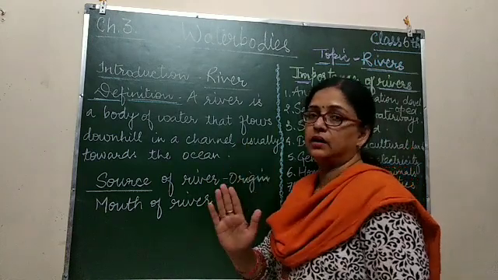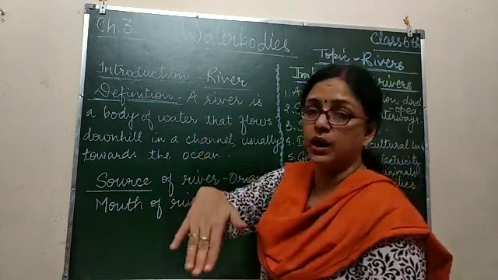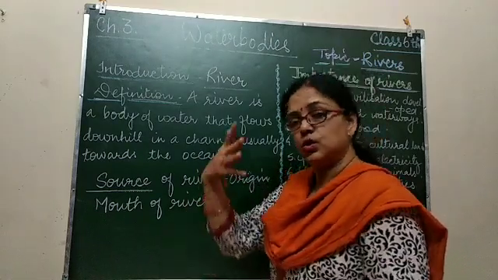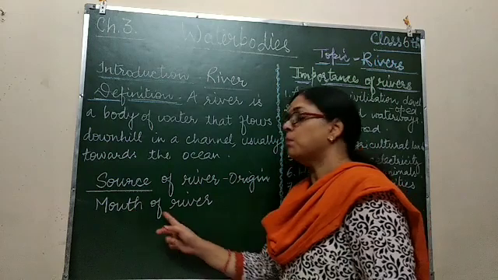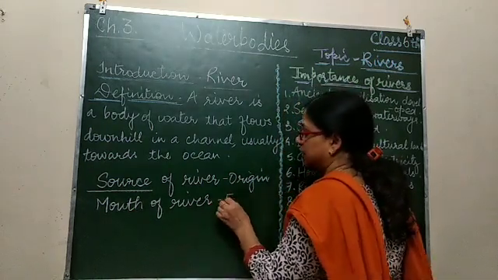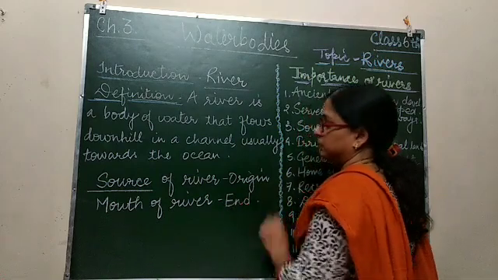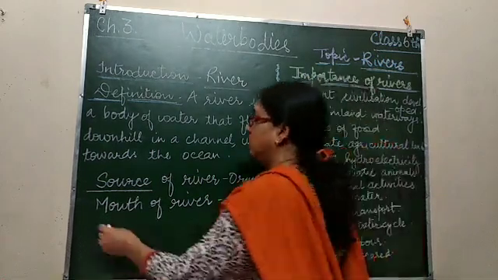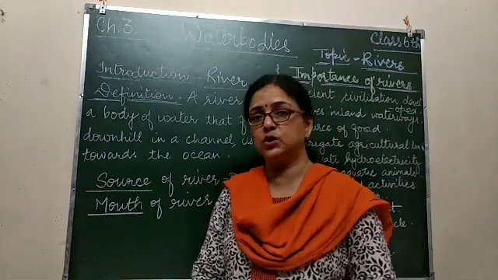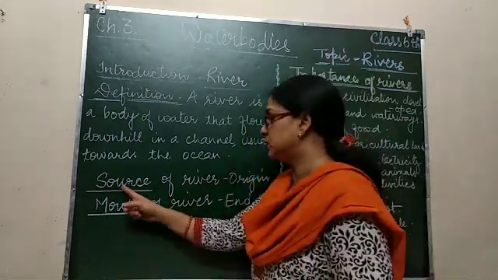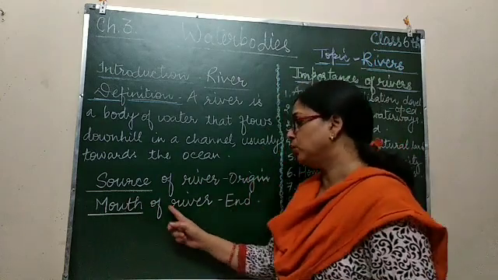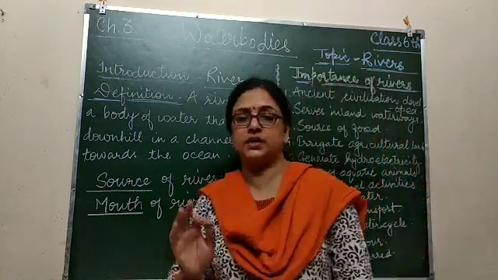And at the end, it drains its water either into a sea or a lake. That point is called the mouth of the river, where the river completes its journey. These two important terms are there: source of river, from where it originates, and mouth of river, where it completes its journey.